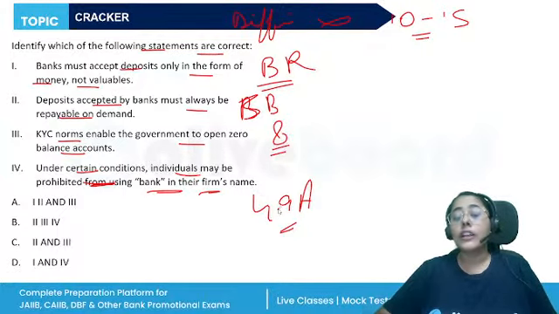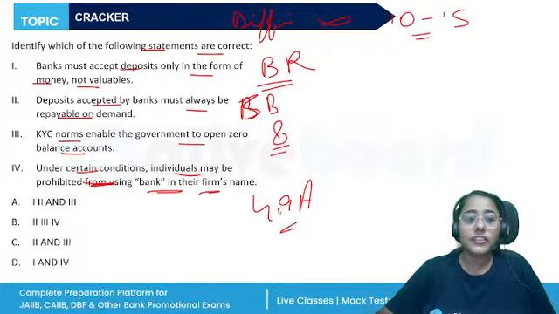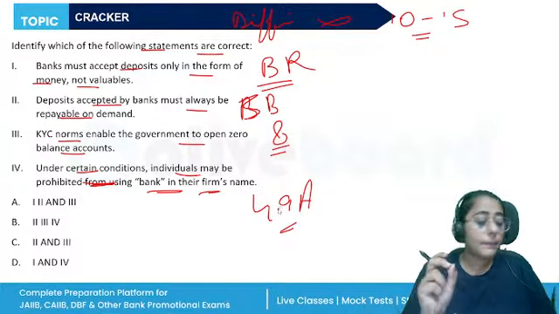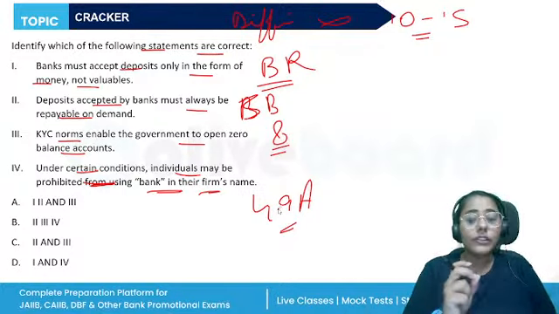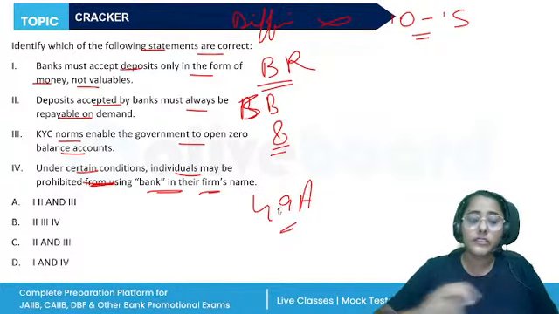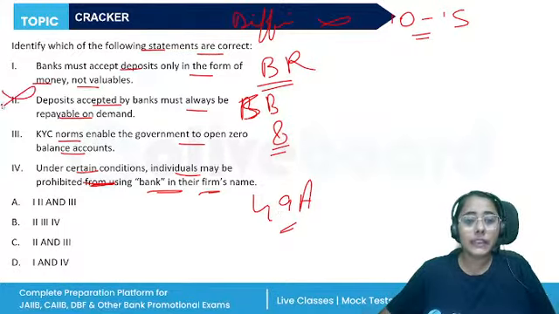But it is not the only type of deposit. So you need to read the question and the options very carefully. Otherwise, you would think that they're just asking whether they're allowed to accept, and you'll mark yes, this is correct. But this is not correct because the deposits can also be fixed deposit, recurring deposit, term deposit. So this statement will be incorrect.